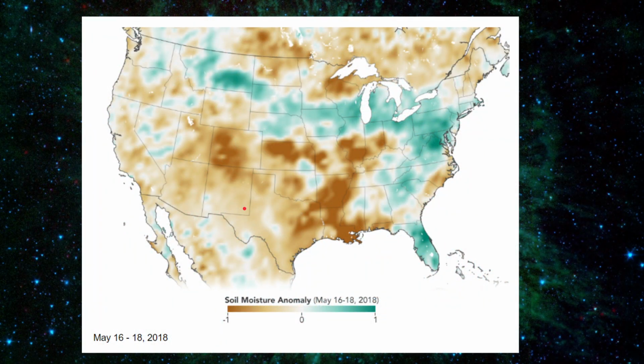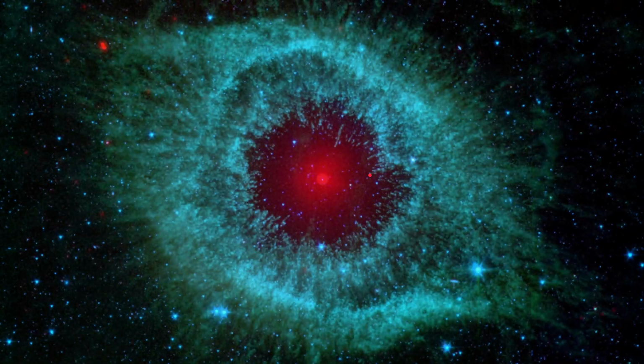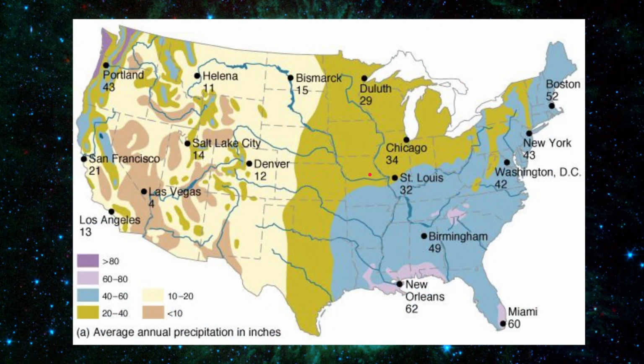So here, this map is really tricky if you don't know what you're looking at. However, we have the soil moisture anomaly. Over here we can see it's dark brown, and over here not that dark brown. So there's more soil moisture over here rather than here. And this must be the geosphere. So that leaves the hydrosphere.